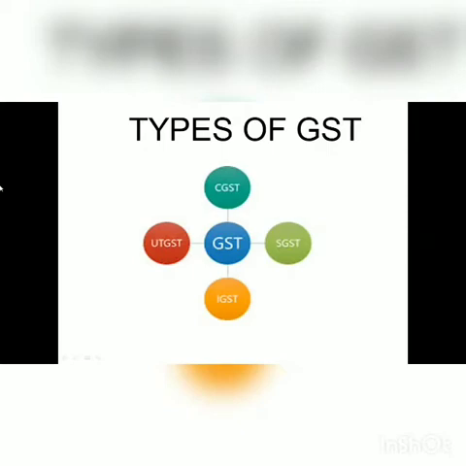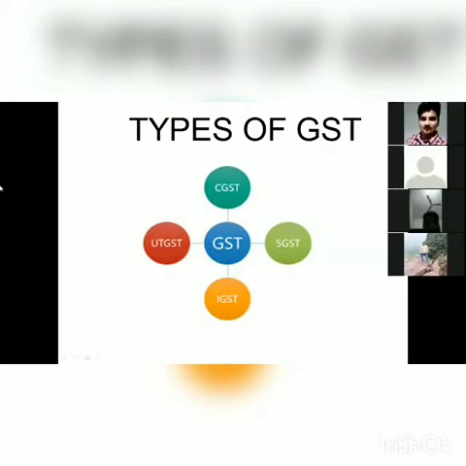Now I am starting with the next slide, types of GST. There are three types of GST. First one is CGST, Central GST, which is levied by the central government. Second one is SGST, State GST, which is levied by the state government. Third one is IGST, Integrated GST, which is levied by the central government on the interstate supply of goods and services.